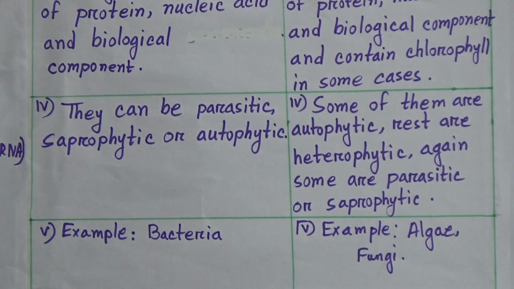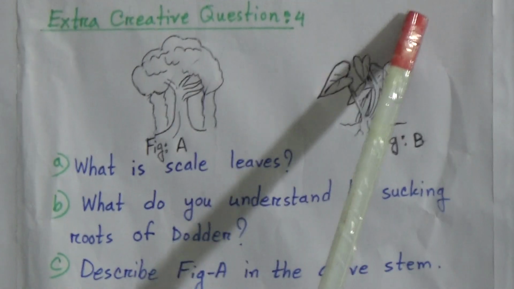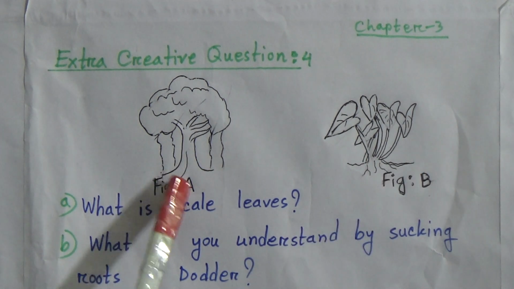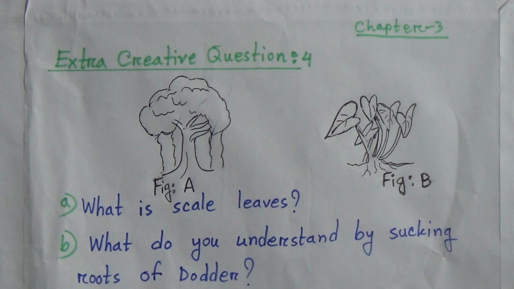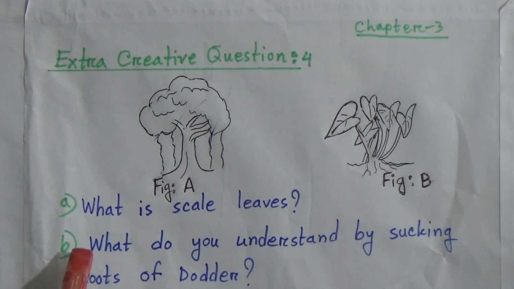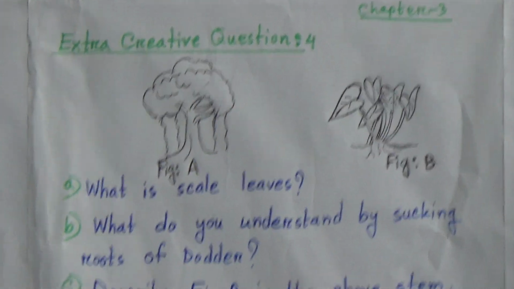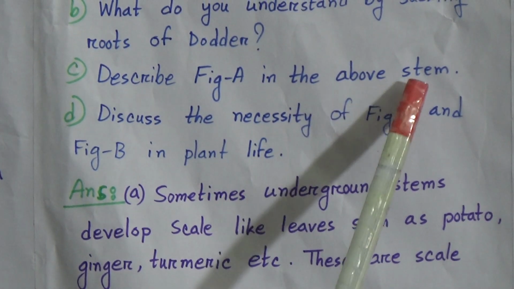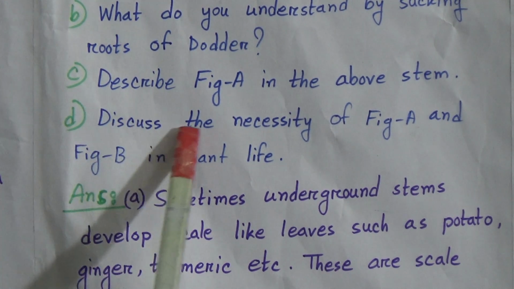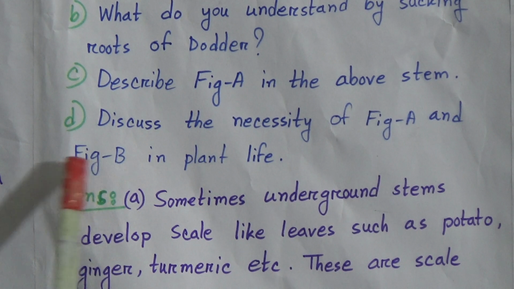Now, an extra creative question from chapter 3. You can see here are two figures, figure A and figure B. Question A: what is scale leaves? Question B: what do you understand by sucking root of dodder? Question C: describe figure A in the above stem. Question D: discuss the necessity of figure A and figure B in plant life.